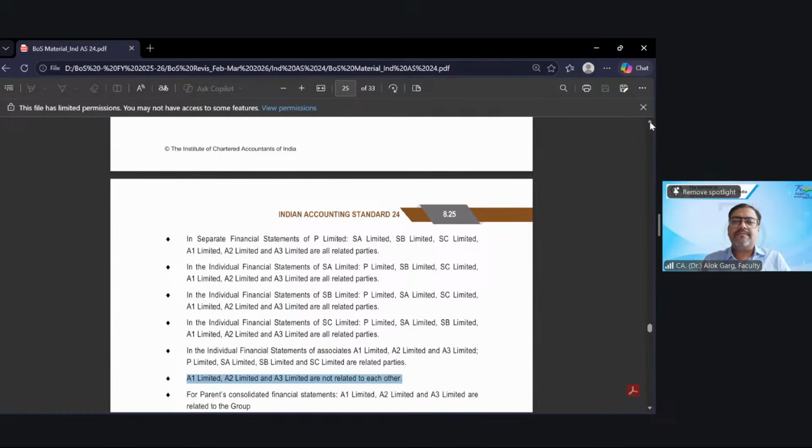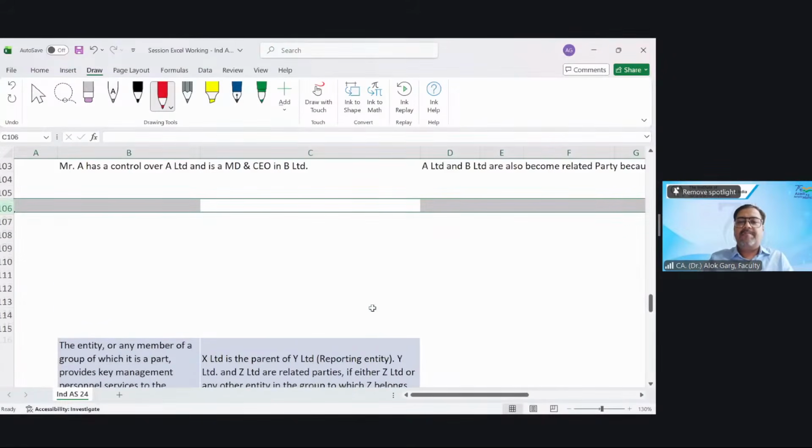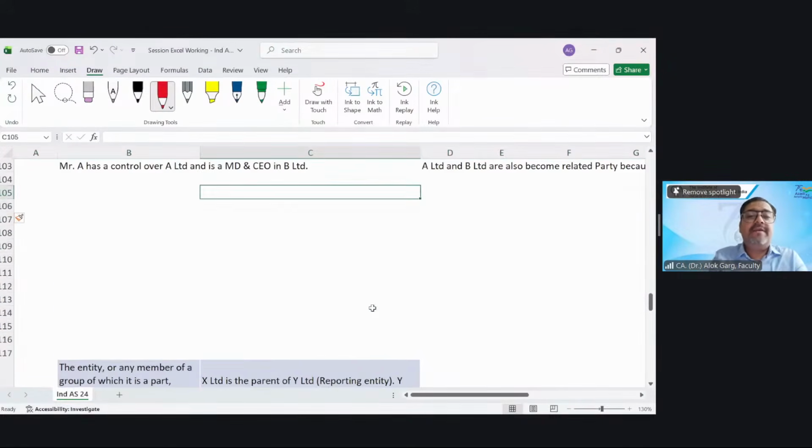Yes, sir. Yes, it will become a related party. So friends, again, let me clarify here. A Limited is having a control on B Limited. A Limited is having a significant influence over C Limited.